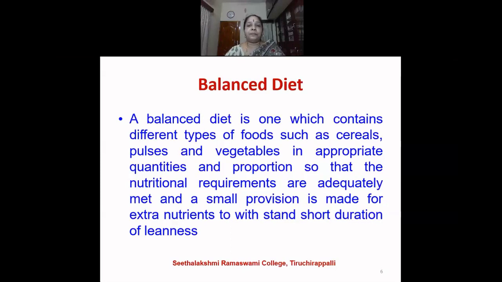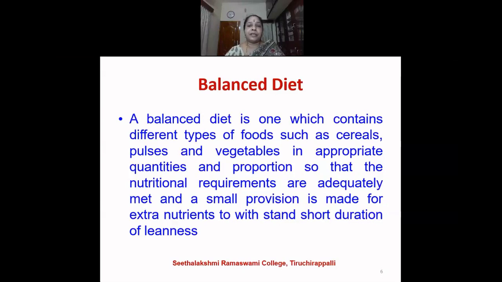Most of our traditional food is balanced. The dosa and the sambar we consume, and the pongal and the sambar, they're all balanced. The lunch which we consume, rice, sambar, green leafy vegetable, some poriyal or kootu, it is a balanced diet. But now we have slowly come away from that.